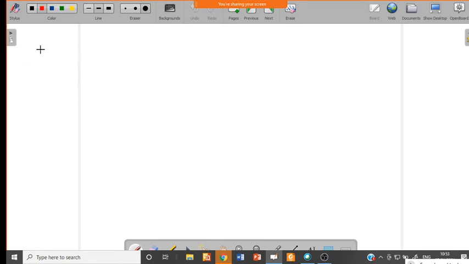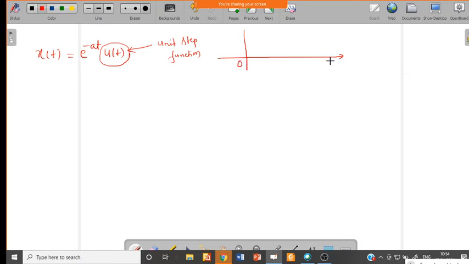The signal x of t is given like this, that is e power minus a t into u of t. This u of t we have not discussed here; we call it the unit step function. It exists only from 0 to infinity, and its amplitude is always 1.